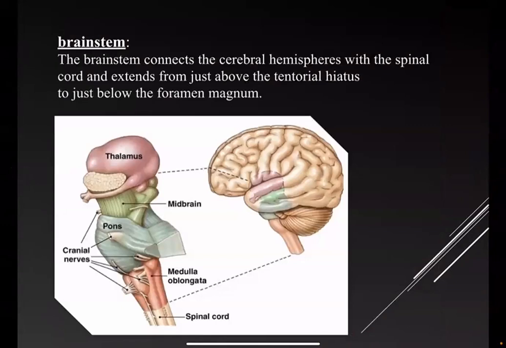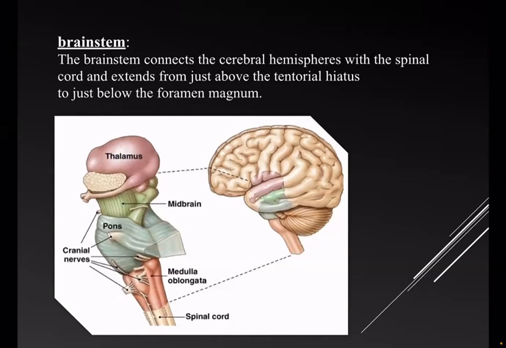Now, the third topic of my seminar is the midbrain, which is part of the brainstem. Therefore, I will talk shortly about the brainstem. The brainstem connects the cerebral hemisphere with the spinal cord and extends from just above the tentorial hiatus to just below the foramen magnum.